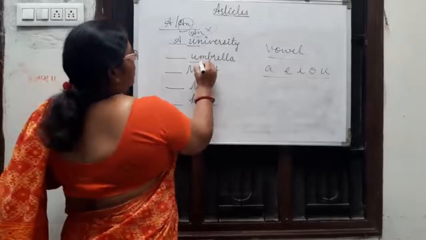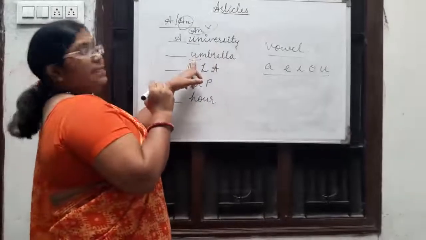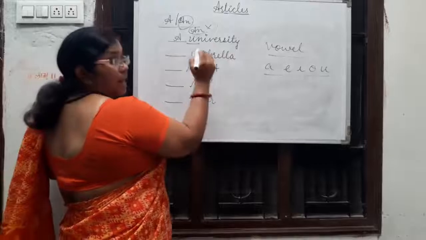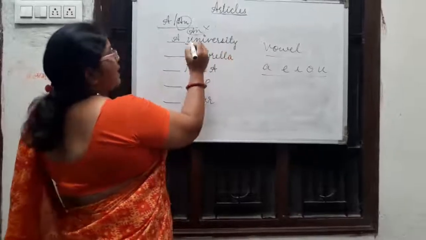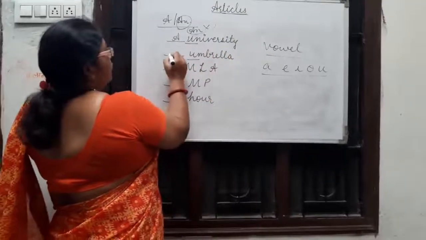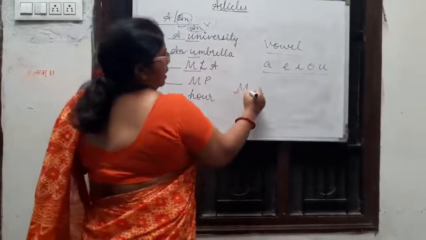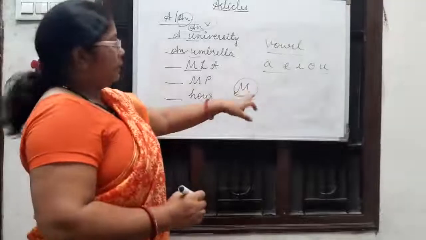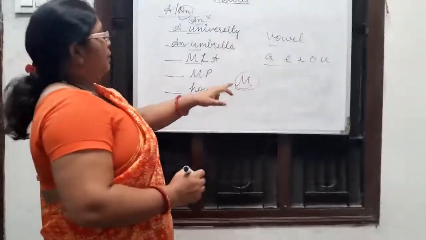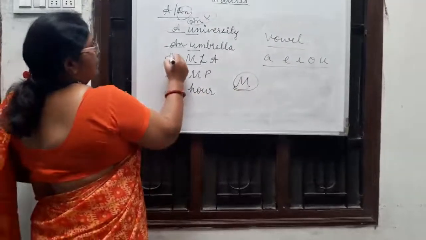Here in umbrella, U is also there, but it sounds like a vowel sound, so we use an here. Am is not a vowel, it is a consonant letter, but we use an here. Why?